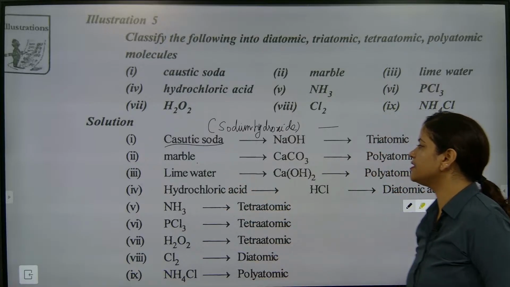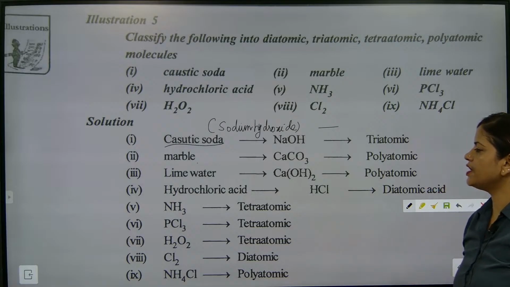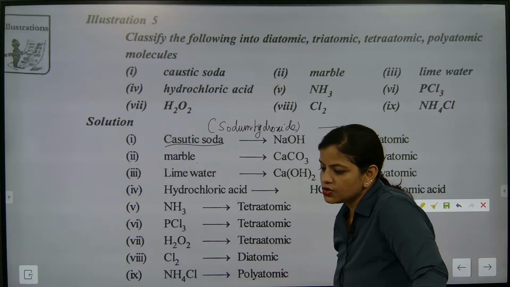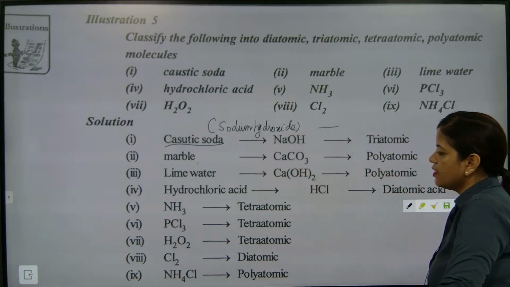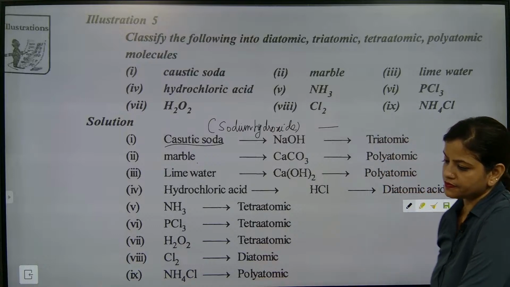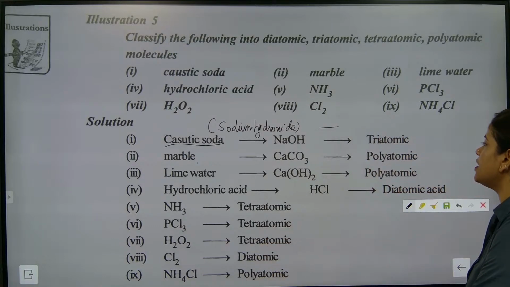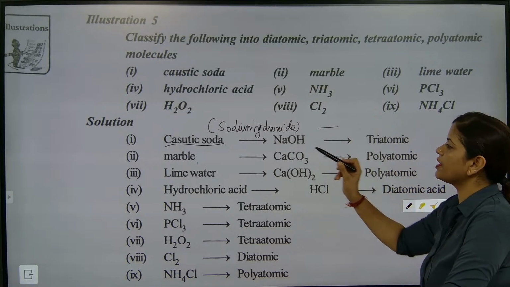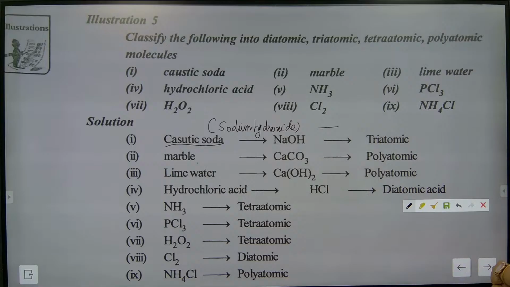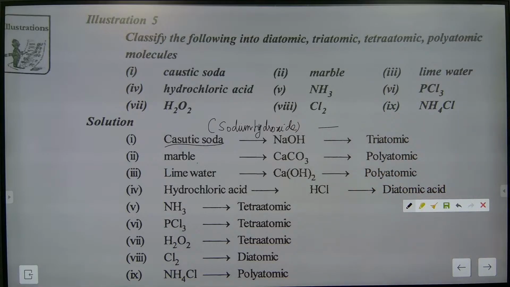Next is marble, that is calcium carbonate. Calcium hydroxide. Hydrochloric acid. Ammonia. Note down. Chlorine, ammonium chloride, hydrogen peroxide, lead chloride, everything is present here. How many atoms? They are polyatomic. Caustic soda is also polyatomic because it is made with different types of atoms, so it is called polyatomic.